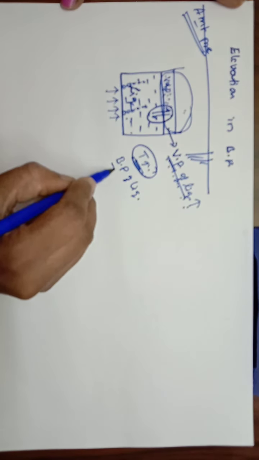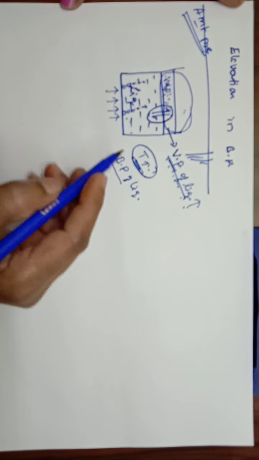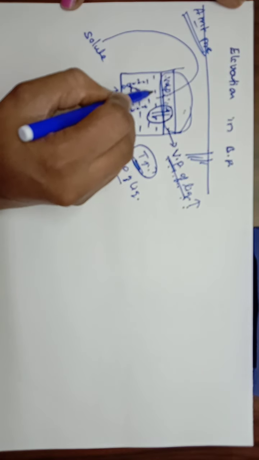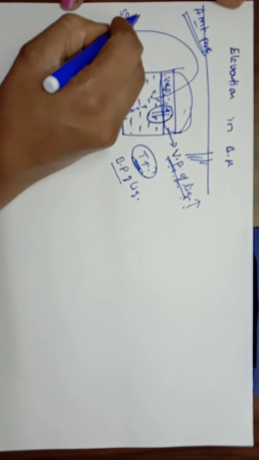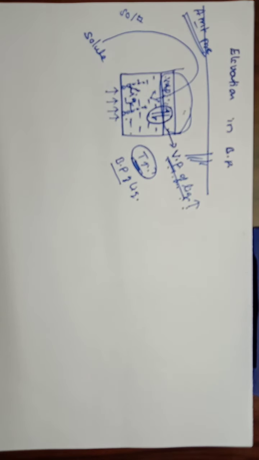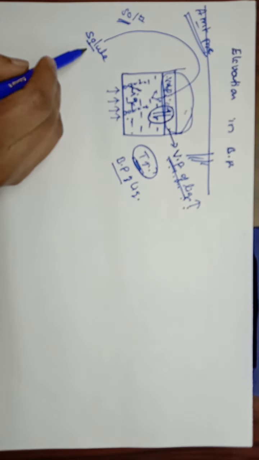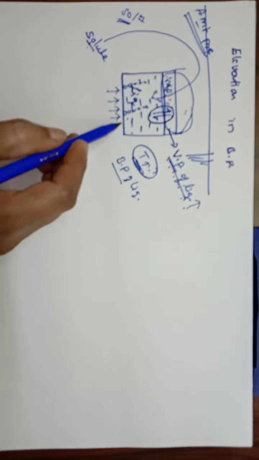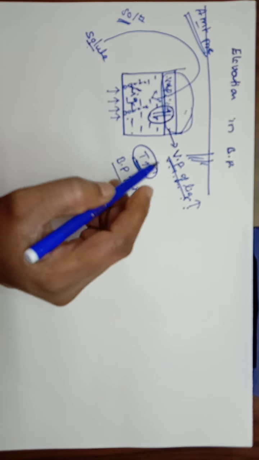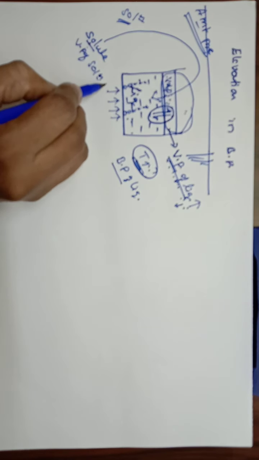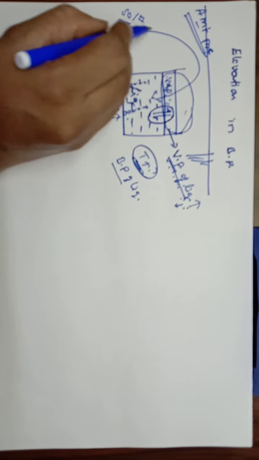Next, what happens to the boiling point of the liquid when a solute is added into the solvent? Whenever solute is added into solvent, we get a solution. What happens to the boiling point of that solution? This solute is a non-volatile and non-electrolyte solute. Whenever it is added into the solvent, the vapor pressure of the solution obtained gets reduced.